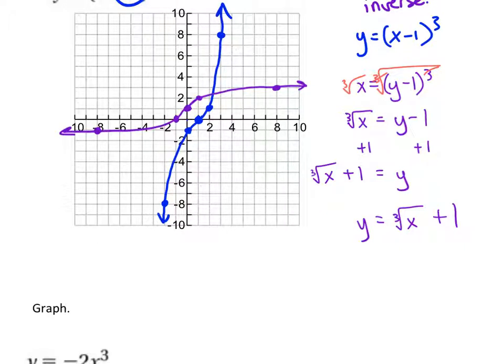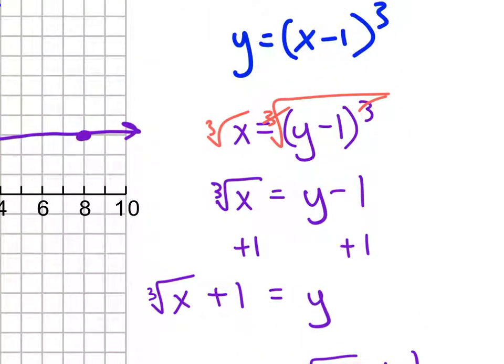How do you know when you're supposed to, do you always cube root it before you move the number? Because you didn't do that last. It depends. It depends. In this one, the entire thing on this side was being raised to the third power. And so I could do nothing until I got rid of that third power because everything was being raised to it. So the first thing I had to do was cube root it away.